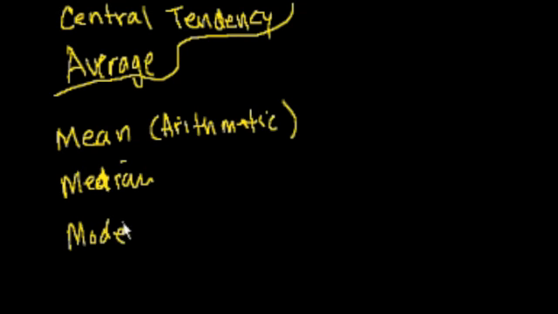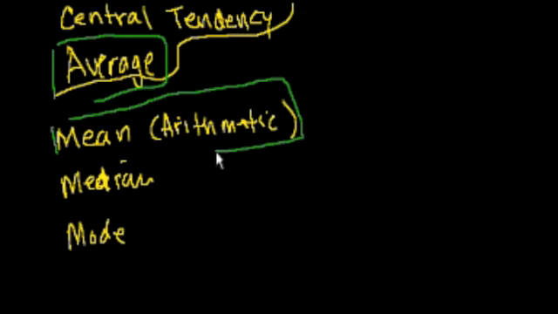And I think when we see examples, it'll make a little bit more sense. In everyday speak, when people talk about an average, and I think you've already computed averages in your life, they're usually talking about the arithmetic mean. So normally when someone says, let's take the average of these numbers, and they expect you to do something, they want you to figure out the arithmetic mean. They don't want you to figure out the median or the mode. But before we go any further, let's figure out what these things are.